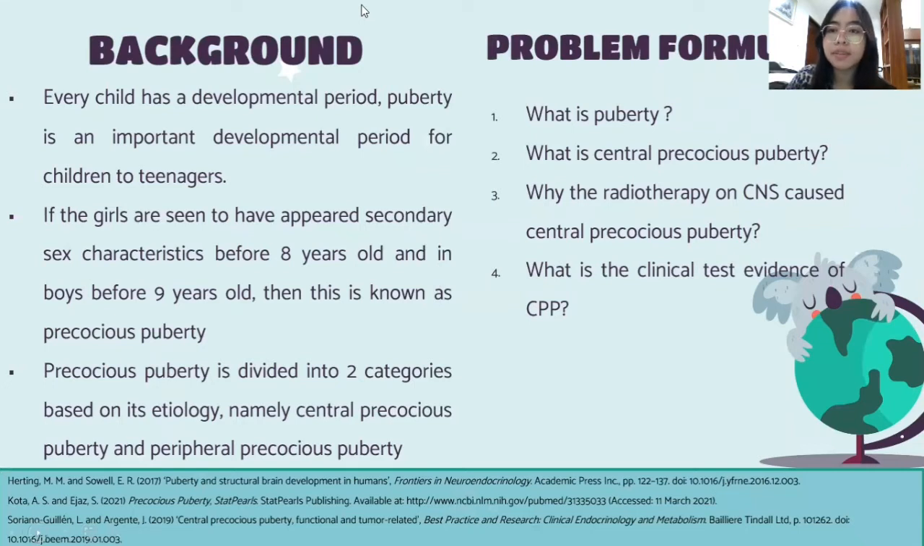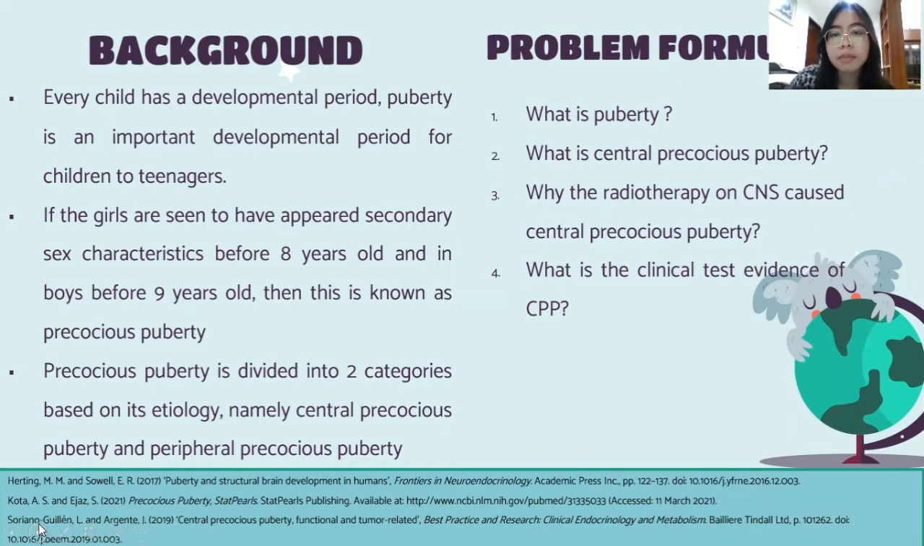My name is Putri Tameswari with student ID number 2002511202. And now I want to explain about the introduction. The background is that every child has a developmental period. Puberty is an important developmental period in the transition from children to teenagers. If girls are seen to have secondary sex characteristics appear before 8 years old and boys before 9 years old, then this is known as precocious puberty. Precocious puberty is divided into two categories based on its etiology, namely central precocious puberty and peripheral precocious puberty.